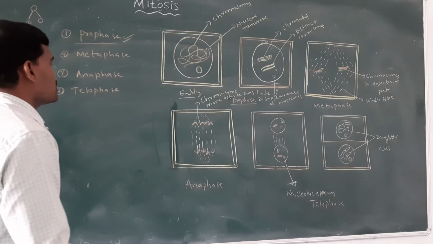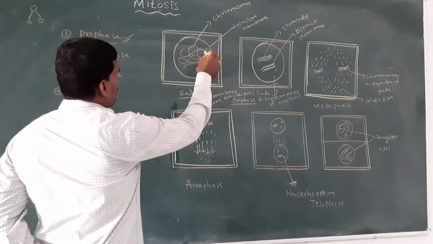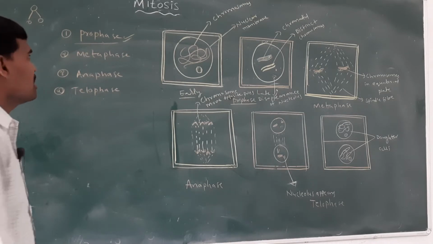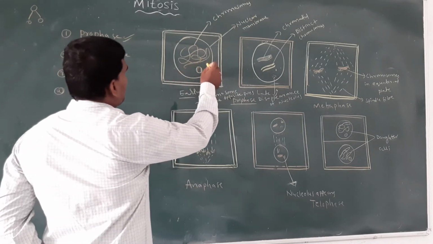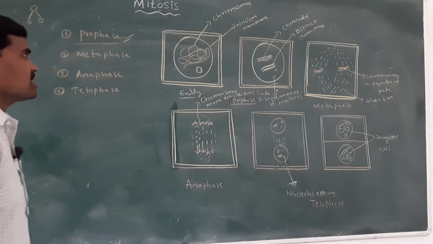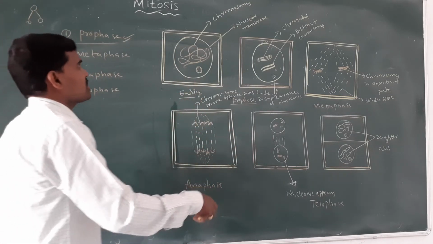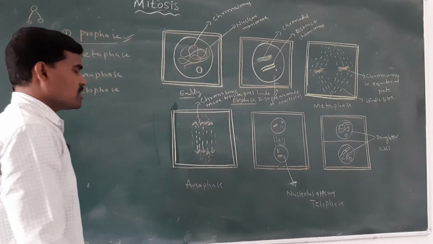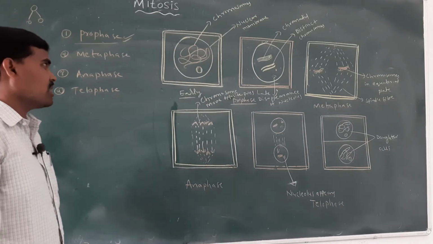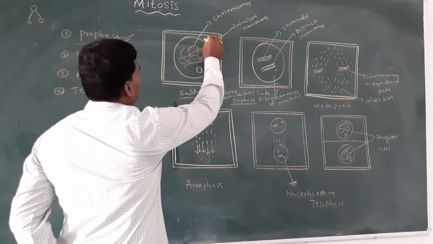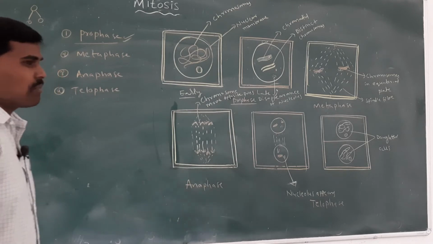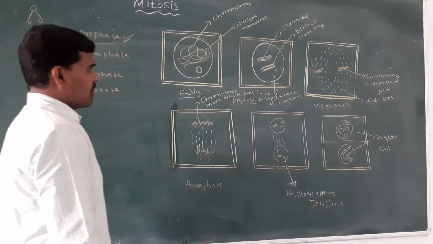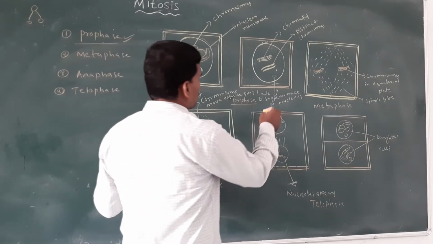In early prophase, the chromosomes are single thread-like elongated structures, forming a net-like arrangement. The nucleus contains the nucleolus and is enclosed by the nuclear membrane. The nuclear membrane is present in prophase. Prophase has an early stage and a late stage.